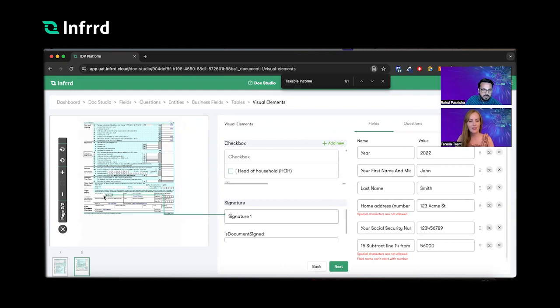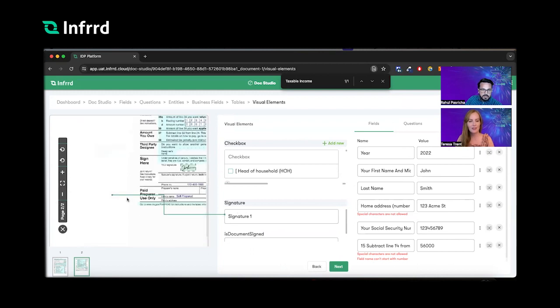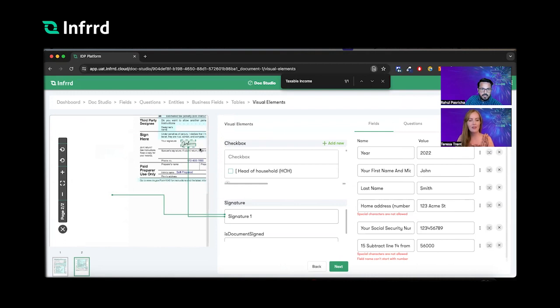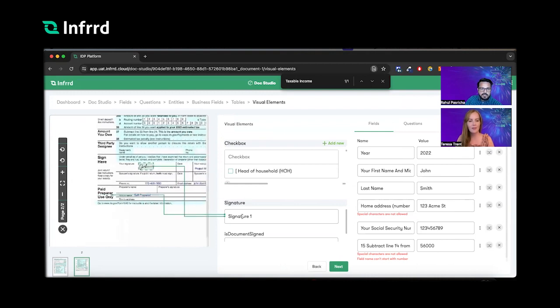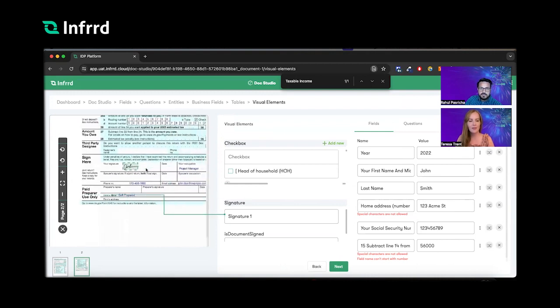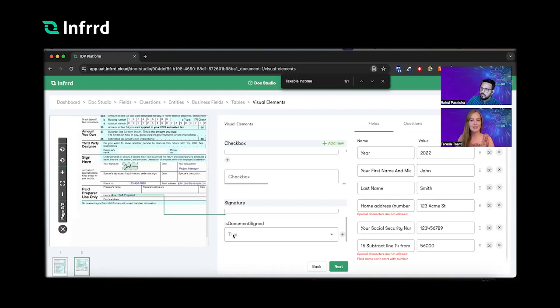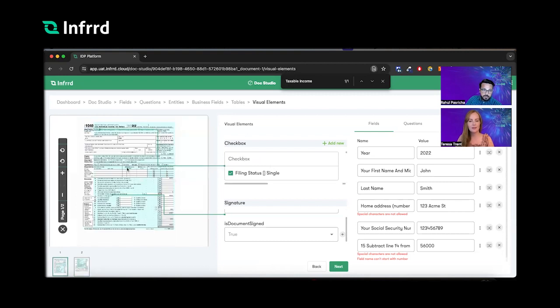Awesome. If I click on this and zoom in, you would see that we actually extracted the signature from this place. That's pretty cool. Yep. And we also give a flag for whether this document was signed or not. In addition to that, you would see checkbox extraction.